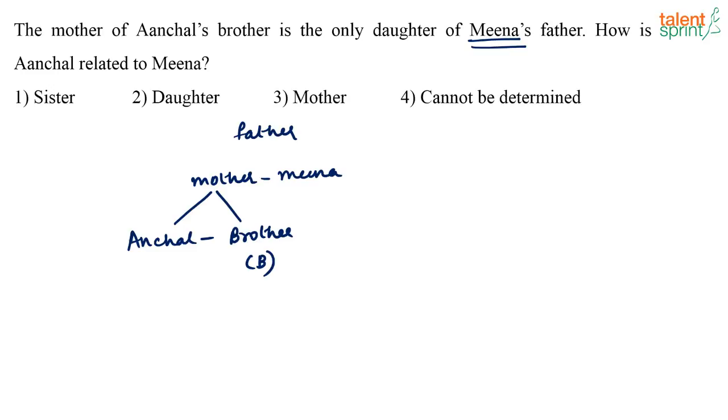Now, I don't know the gender of Meena. If Meena is the female, then the mother of Anchal is Meena, correct? But the person Meena can also be a male. Here, the gender of this person Meena is not given.